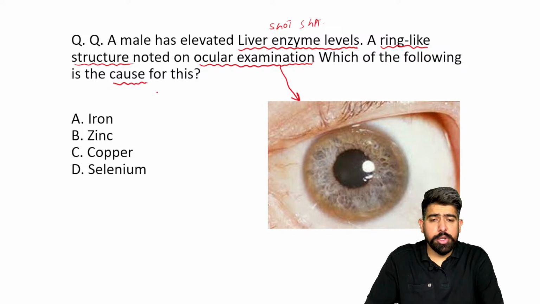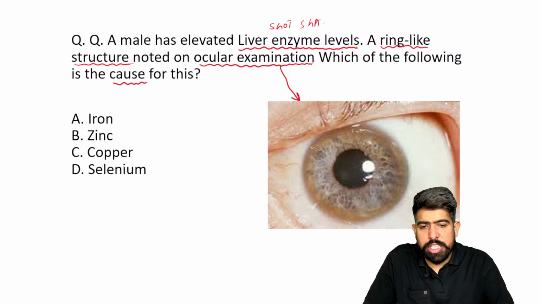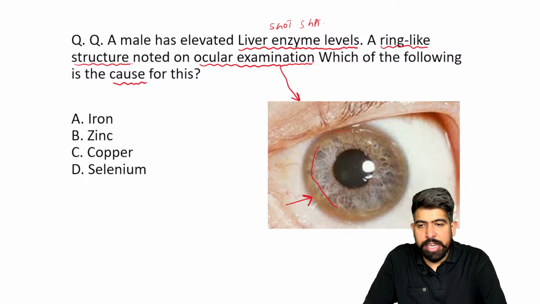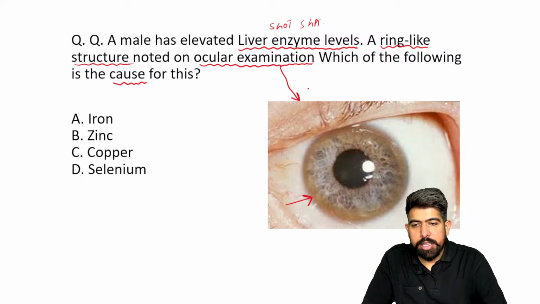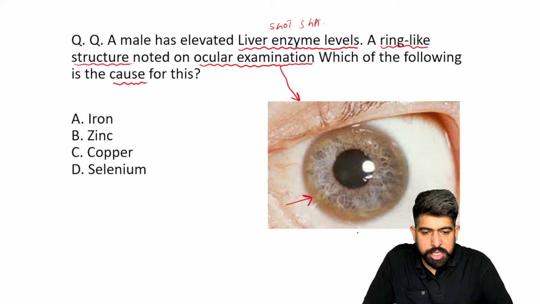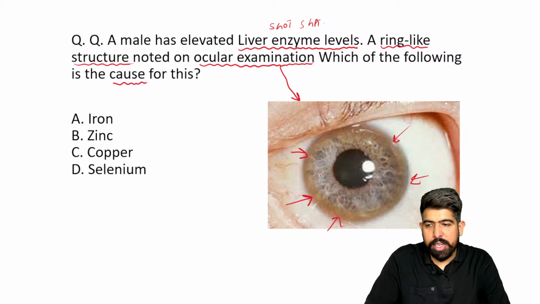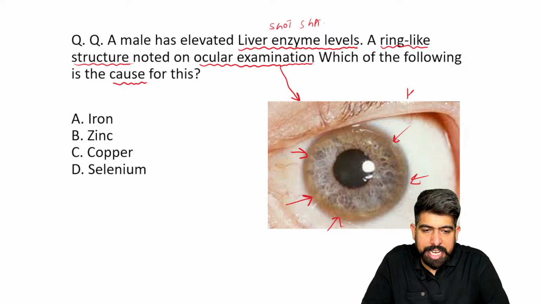As I'm showing you this ring-like structure they are mentioning, you can see this particular ring covering from the outer side, right? They are asking about this ring. Anyone of you can tell me in the chat box what is the name of this ring? Very good, I'm already getting the answer. This is your KF ring.